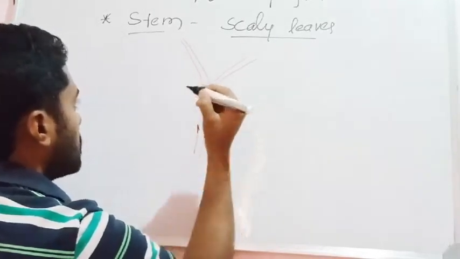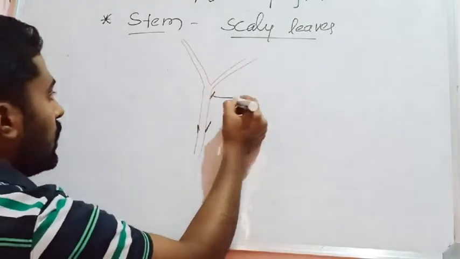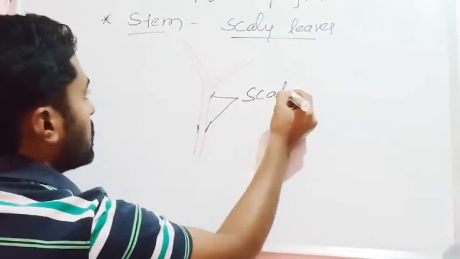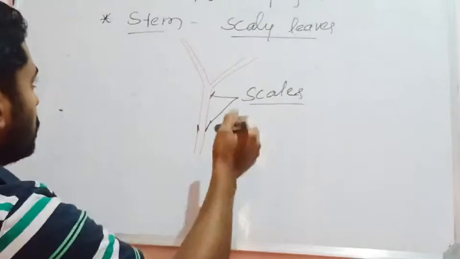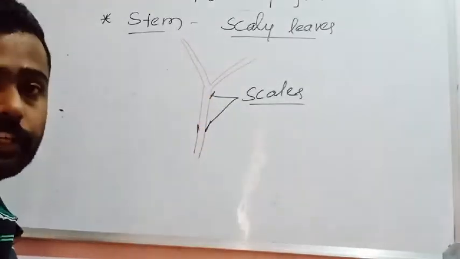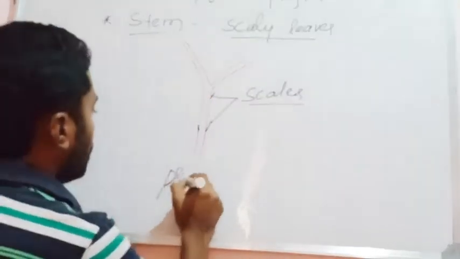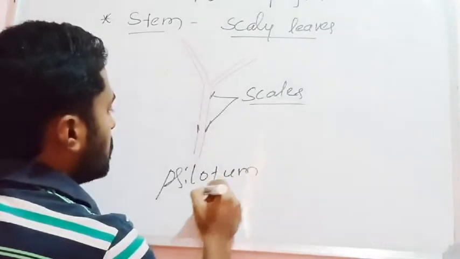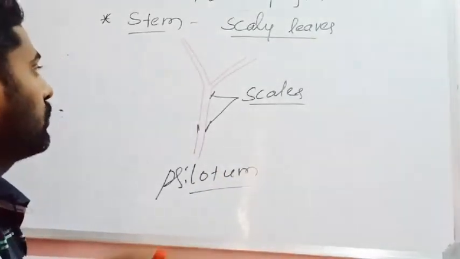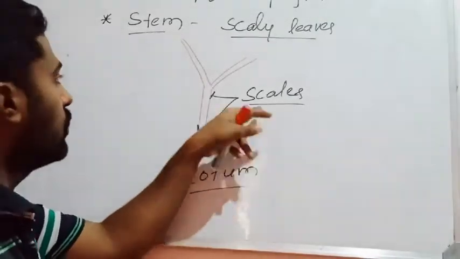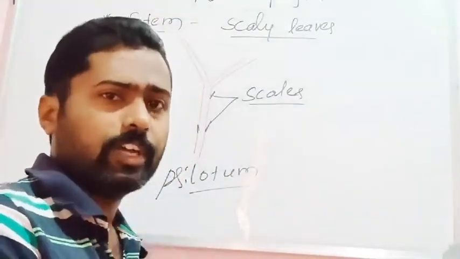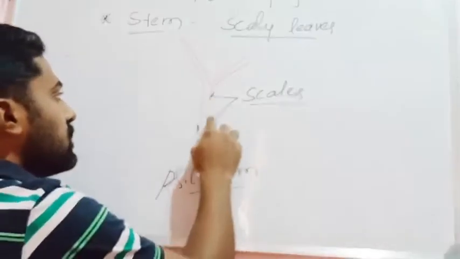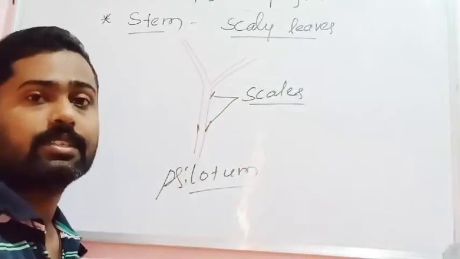These small leaf-like structures are what is called scales, or scaly leaves. There are no proper leaves, the stem performs photosynthesis, and there are very small minute structures present on the surface of the stem, which are called scaly leaves.